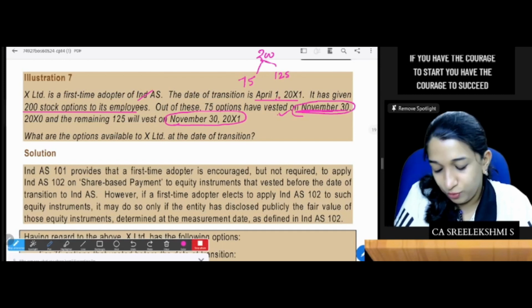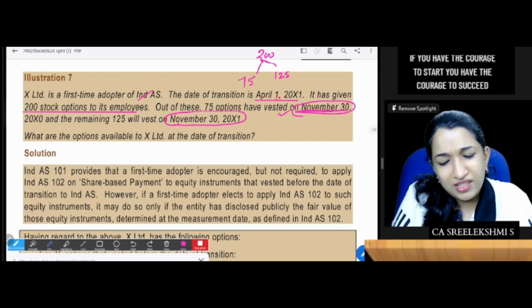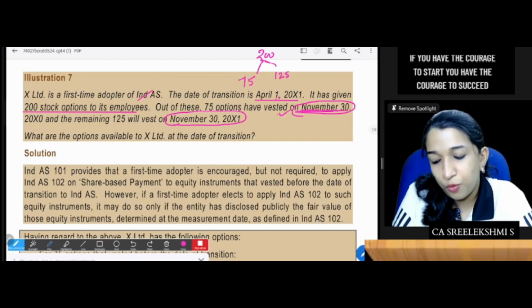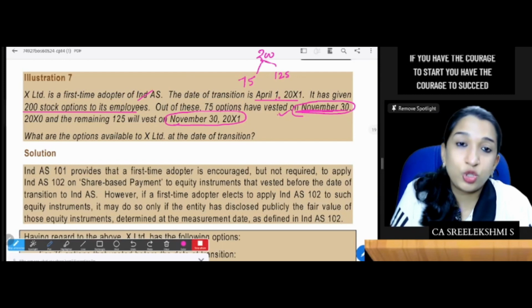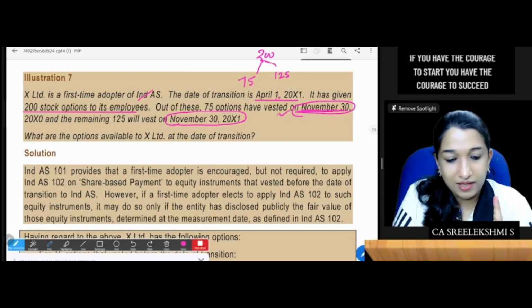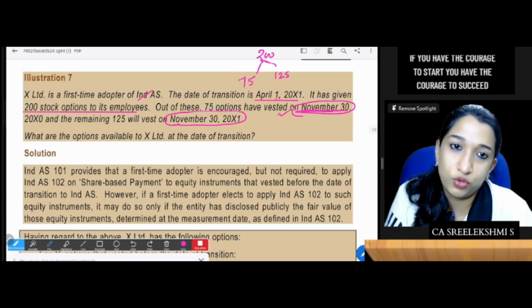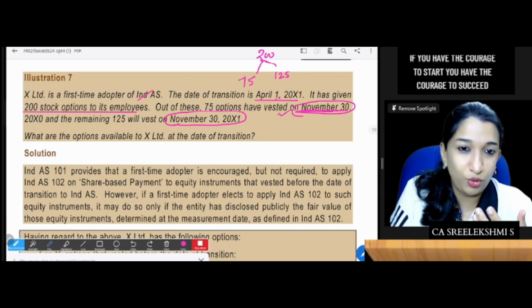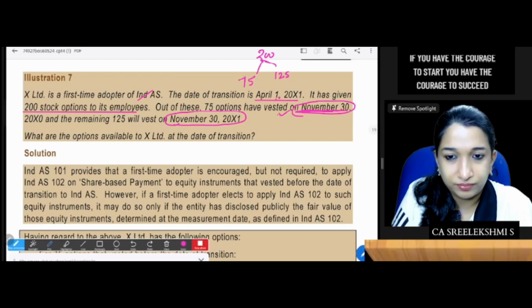So what should you do? Just a theoretical understanding. As per IND AS 101, first time adopters are encouraged but not required to apply 102 before the date of transition. However, if a first time adopter elects to apply 102, it may do so only if the entity has disclosed the fair value.